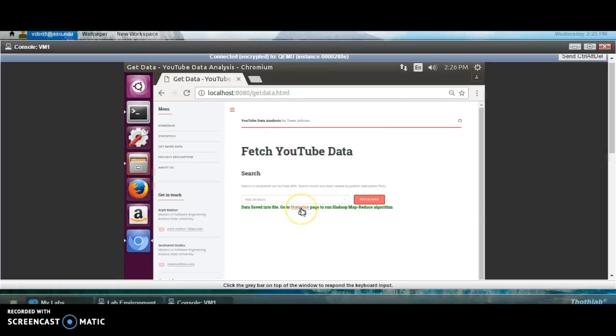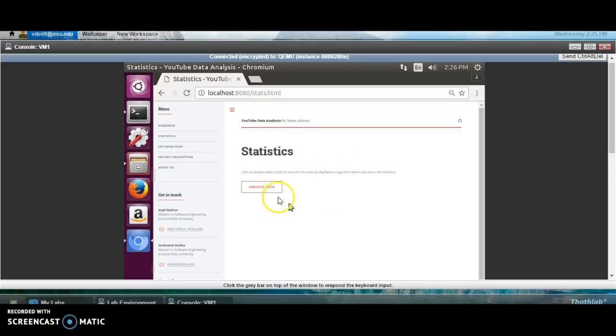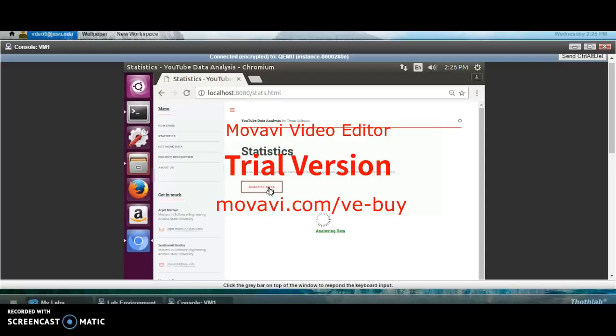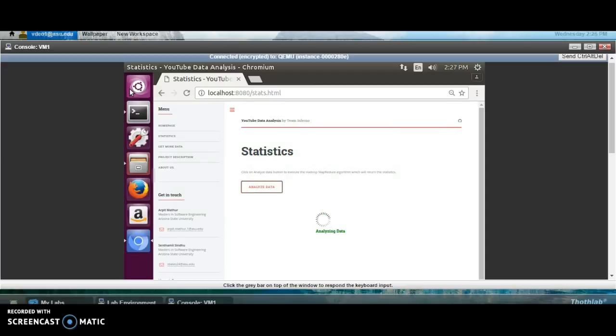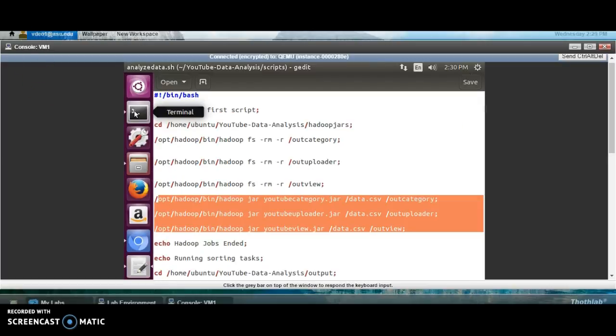Once the data is fetched, we go to the Statistics page and click on the Analyze Data button. This will run a script on the data collected, in which 3 Hadoop MapReduce jobs are triggered in the background. The first job is for displaying top 5 categories, the second job for top 5 uploaders, and the third for top 5 viewed videos. This is the script which contains Hadoop commands for running the MapReduce jobs.